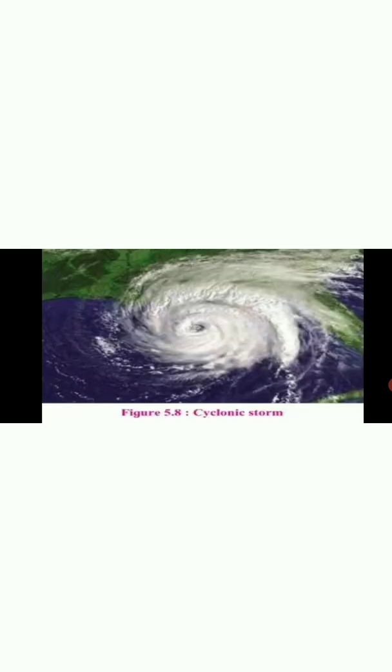Okay students, now let's study the cyclonic condition. In a cyclone, the sky is cloudy, winds blow with a very high velocity, and it rains heavily. As the sky is very cloudy and the wind's velocity is high, the rain is also very heavy. The area affected by cyclones is limited, and the duration, velocity, direction and place of origin of these winds are unpredictable. See the image of a cyclone.